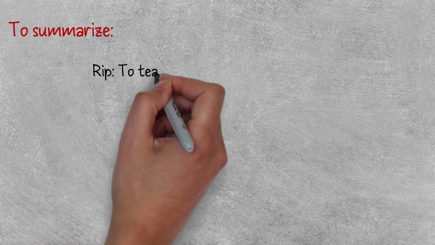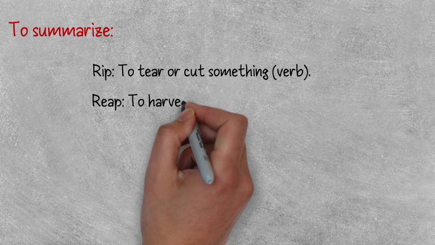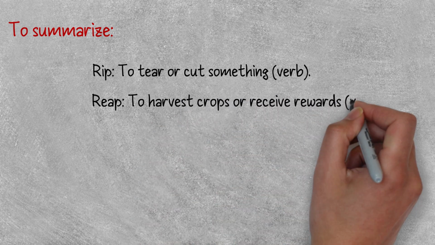To summarize, rip: to tear or cut something, verb. Reap: to harvest crops or receive rewards, verb.